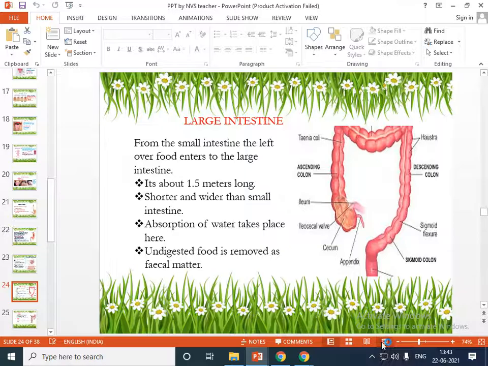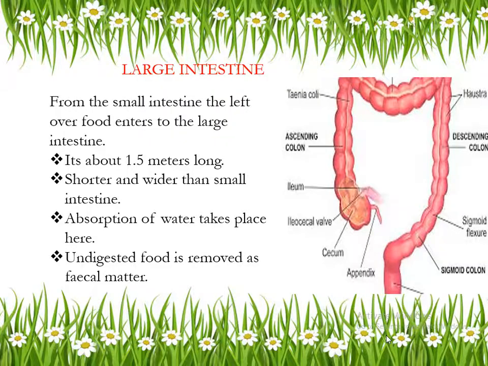So today let us discuss the large intestine, which is the next compartment of the digestive system. Here you can see the picture of the large intestine. It is broader and shorter than the small intestine. The small intestine is long and thin, but not broad, and nearly 1.5 meters long. What is the dimension of the large intestine? It is about 1.5 meters long.